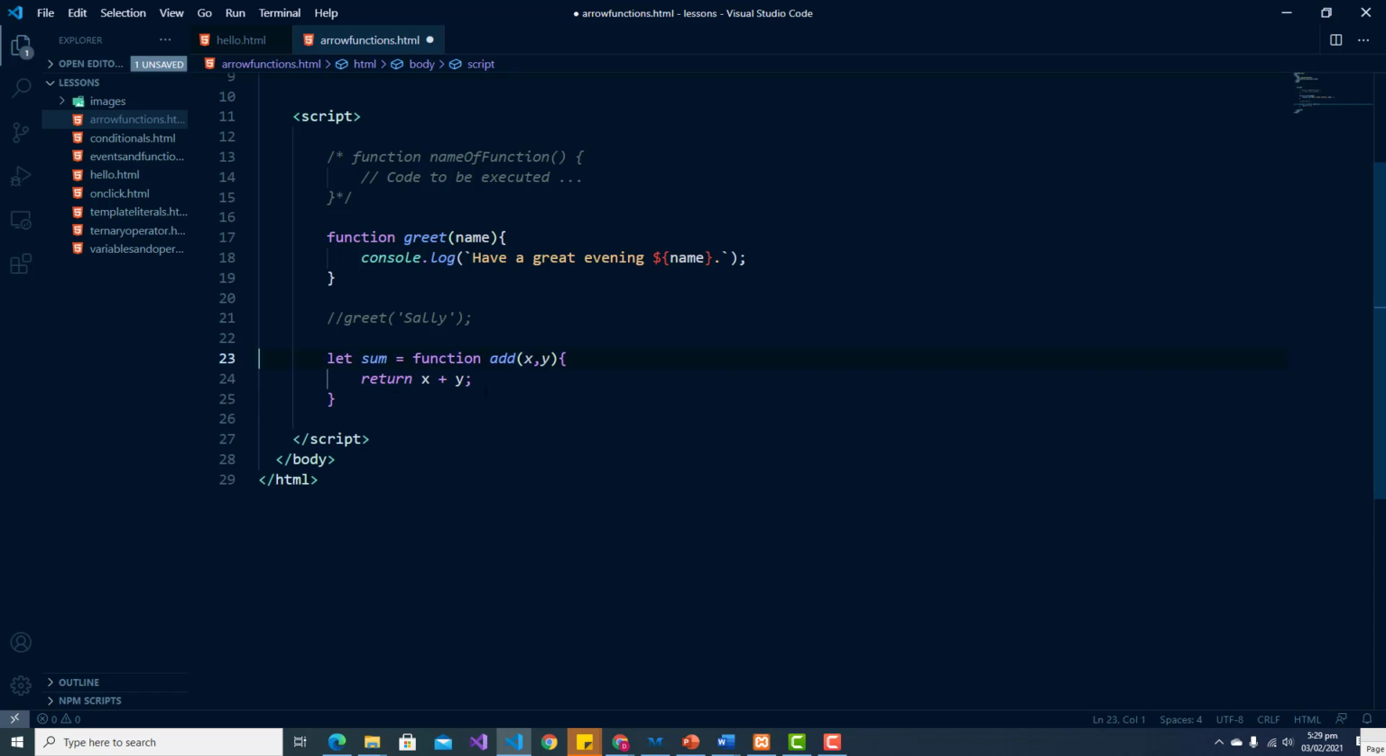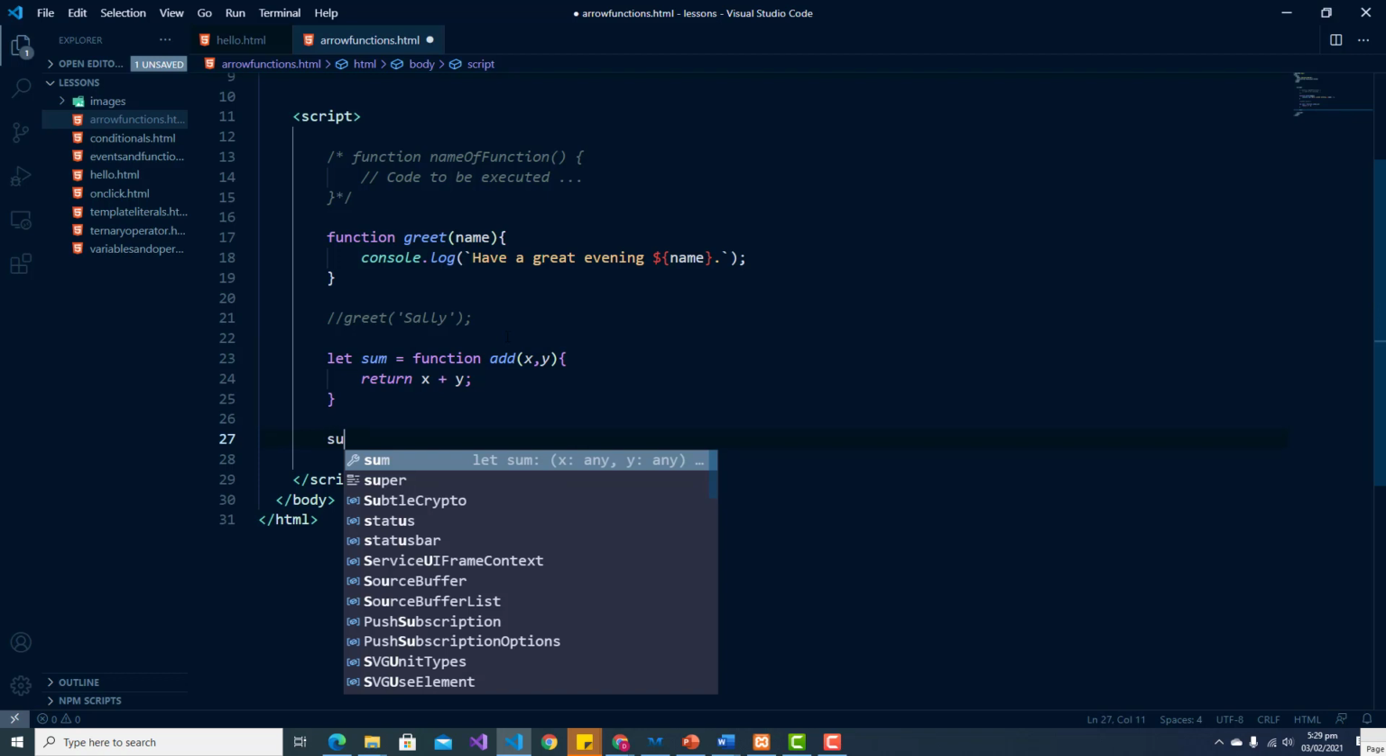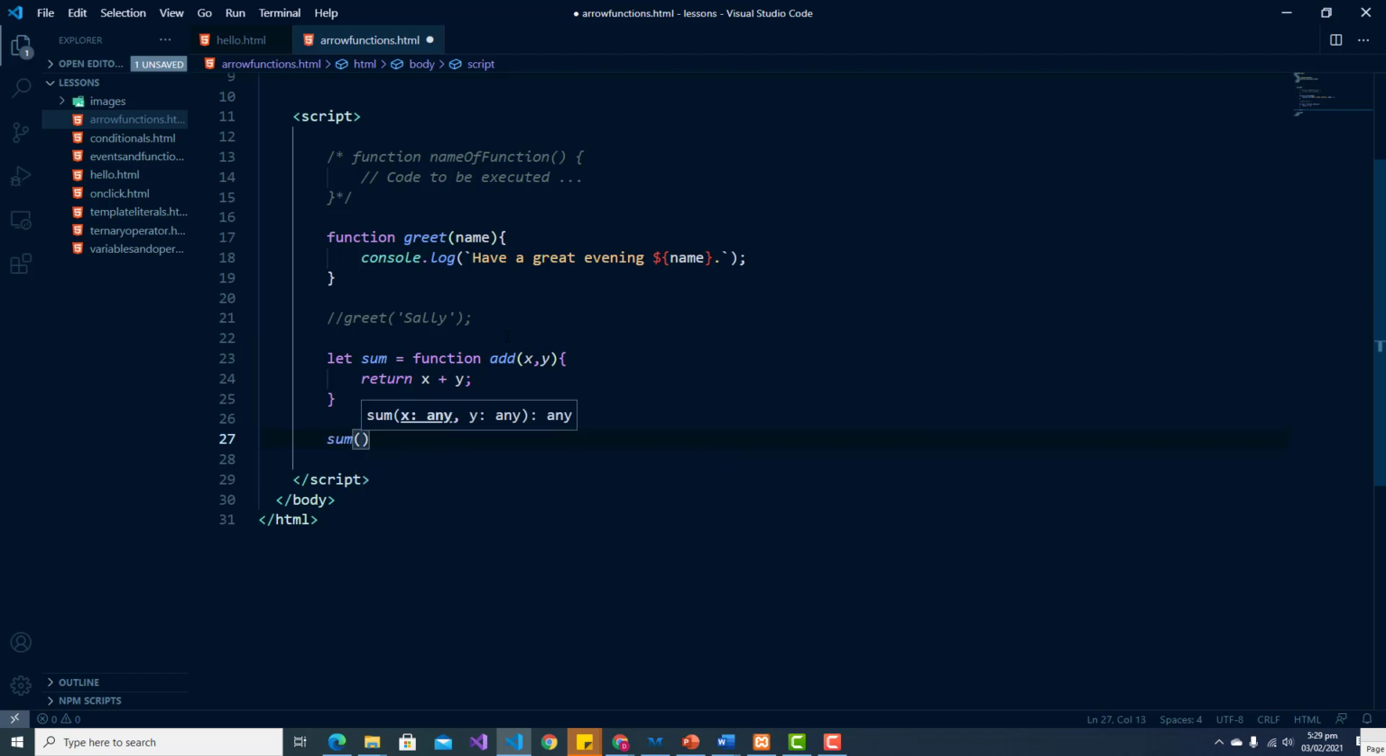So now what I've done is I've set my sum variable equal to my addition function. So in order to use this, I will actually have to use the name of the sum function, and I can now pass in two values. So let us say 100 and 210. And keep in mind that we will have to console.log this.